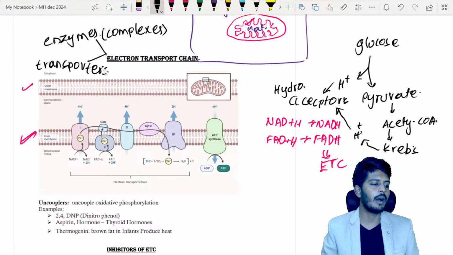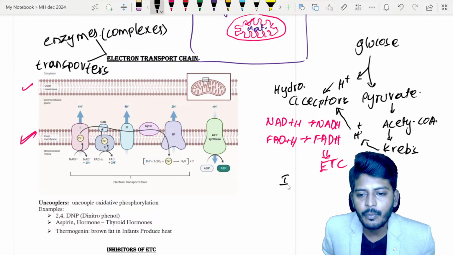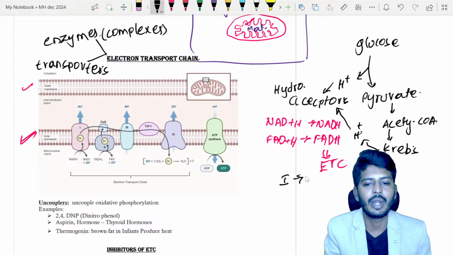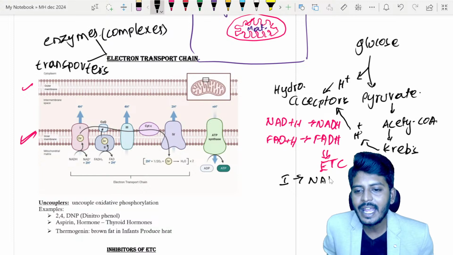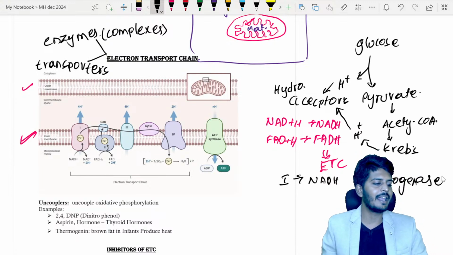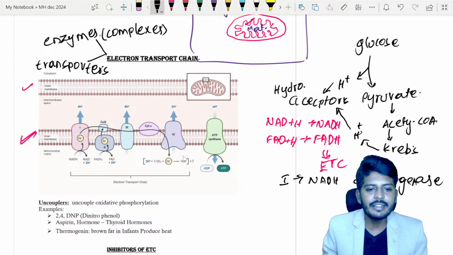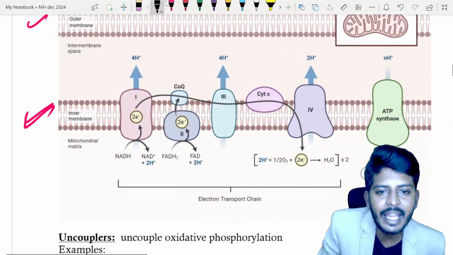So what happens to the complexes and transporters? Let's see. Basically we have complex number 1. Complex number 1, my dear students, is called NADH dehydrogenase. Basically this is an enzyme. What will this NADH dehydrogenase do?